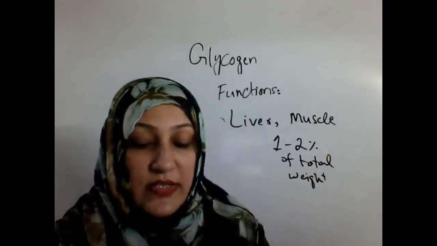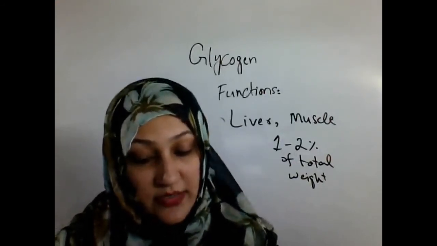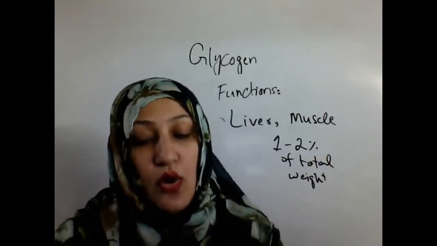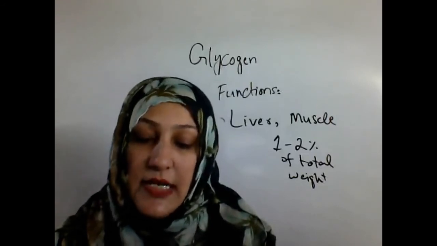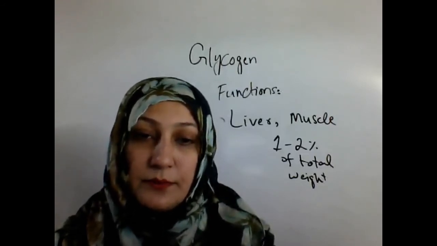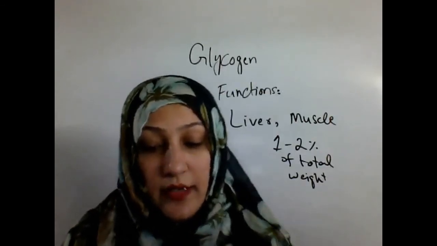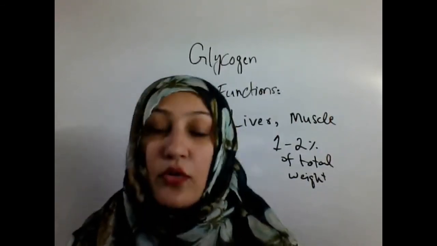Glycogen homeostasis is a highly regulated process that allows the body to store or release glucose depending on its energy needs. It is very important for glucose homeostasis.